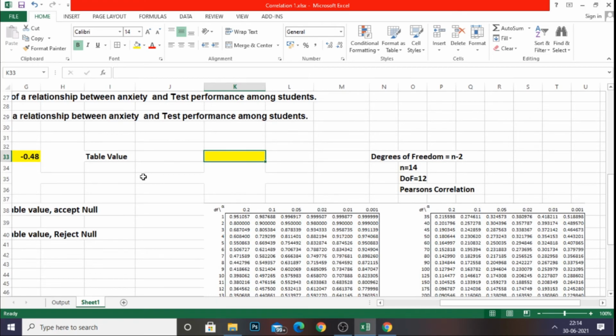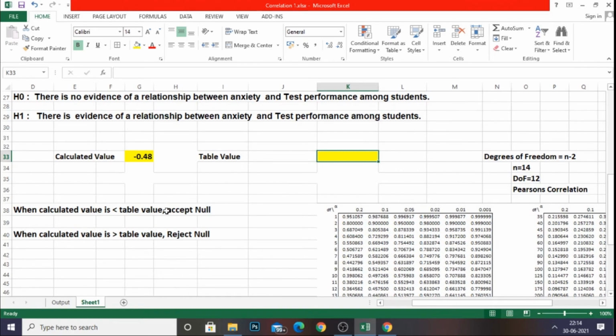And for your kind information, since the given variables have been confirmed as negatively correlated, the table value ranges between minus 0.532 to plus 0.532. So I am converting here to minus 0.532 as the table value.